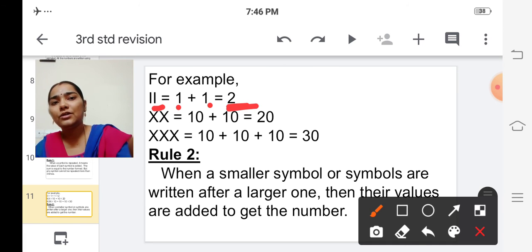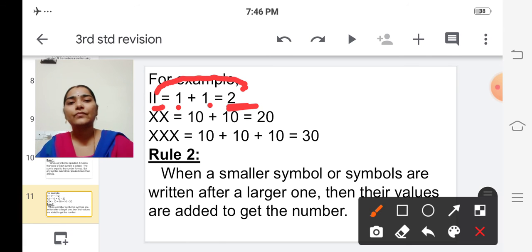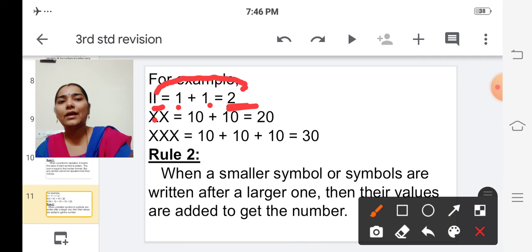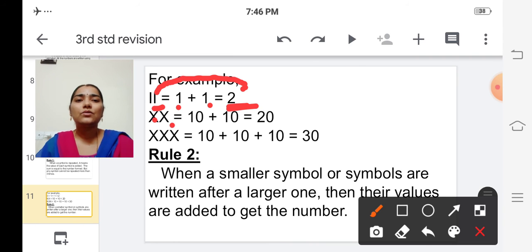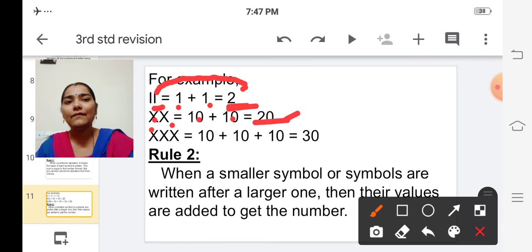So the corresponding value for Roman letter 2 is this. Okay, see the next one. This Roman letter 10 and Roman letter 10, so it is repeated twice. So we have to add 10 2 times. That is 10 plus 10, which is 20. So this is the corresponding value.